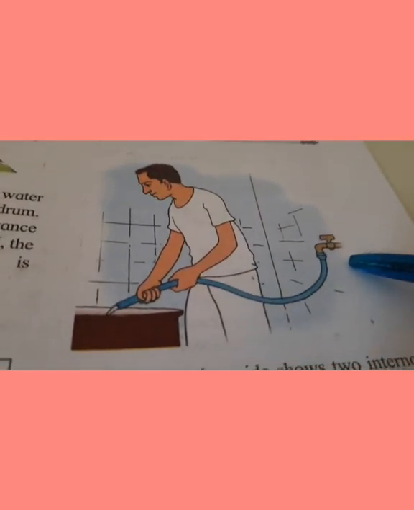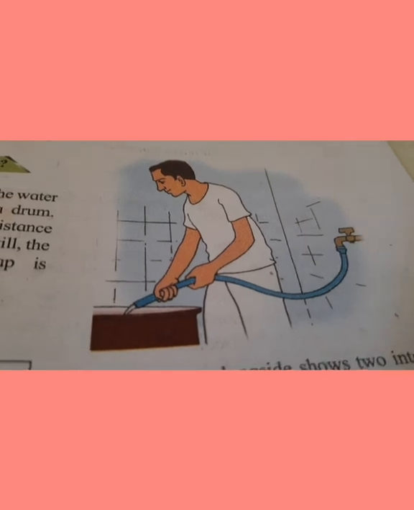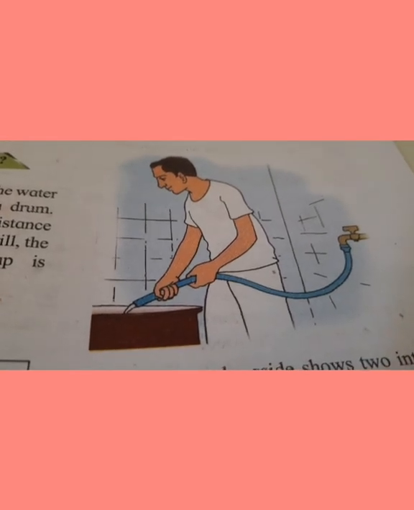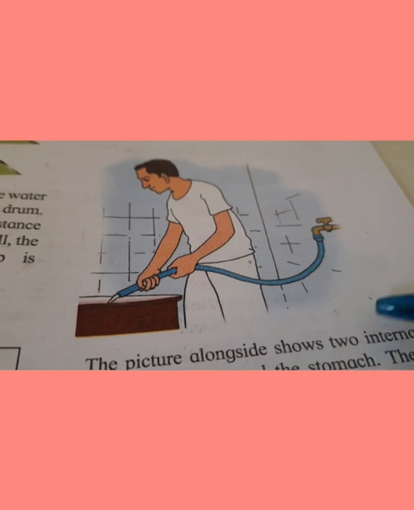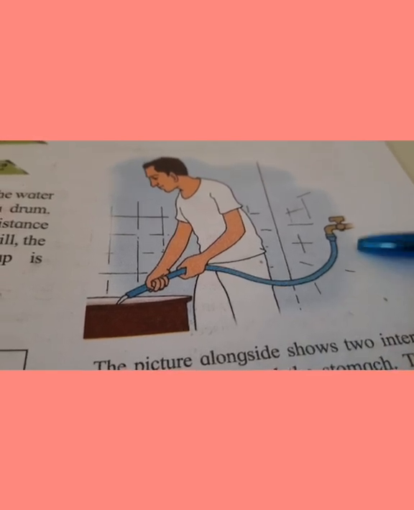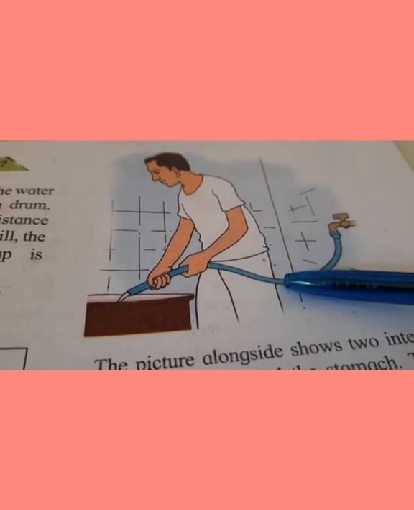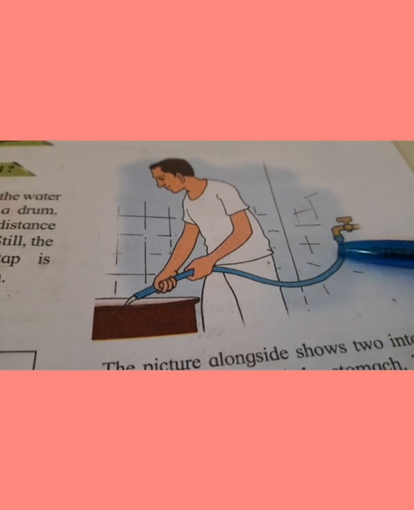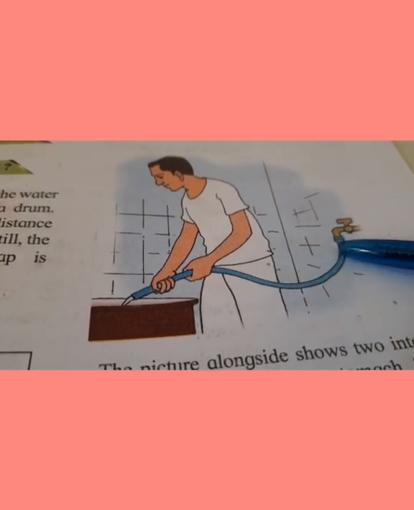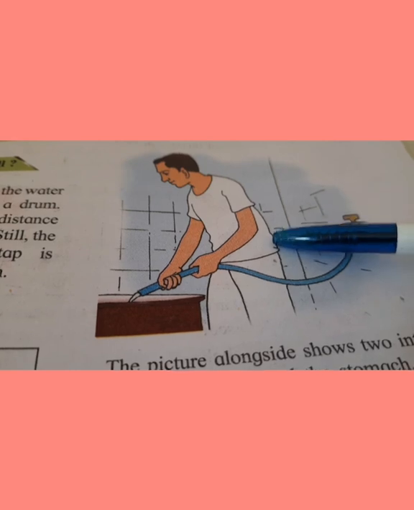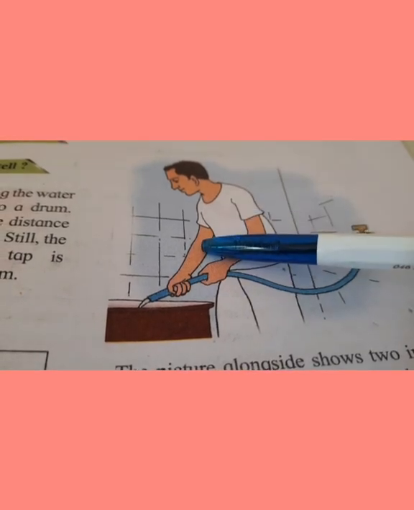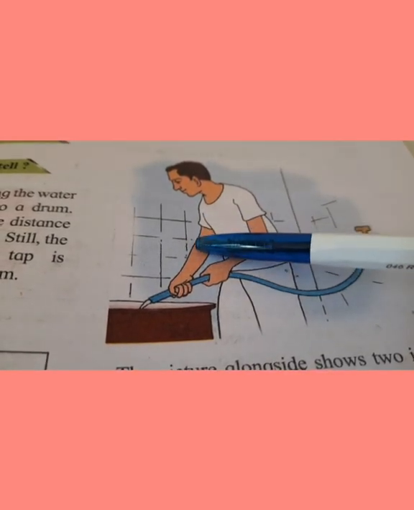Children, here you can see a picture. If you see what the man is doing, a man is filling this drum with the help of a tube, right? So from a distance, he is able to fill the water properly in the drum.